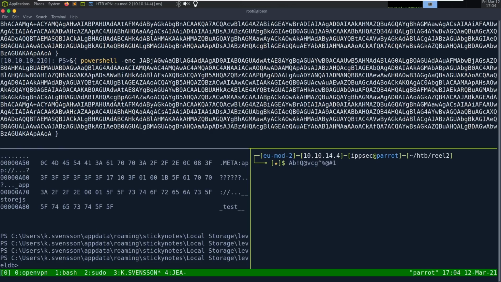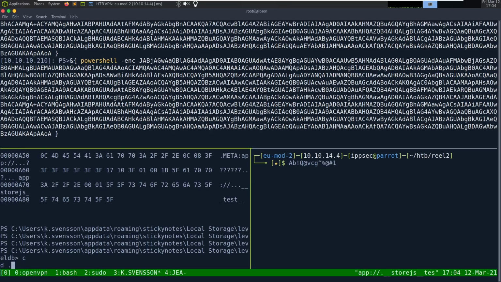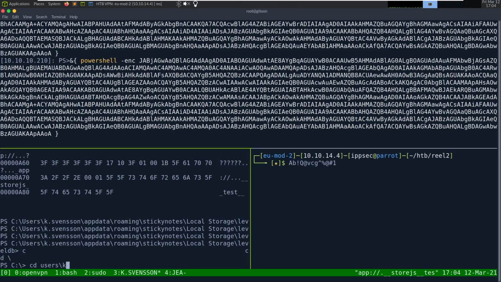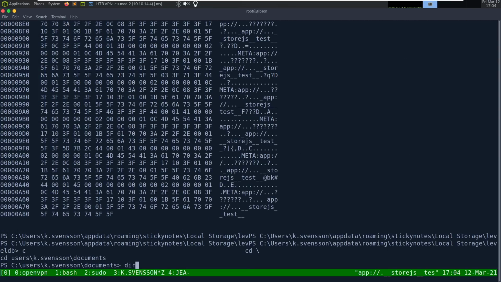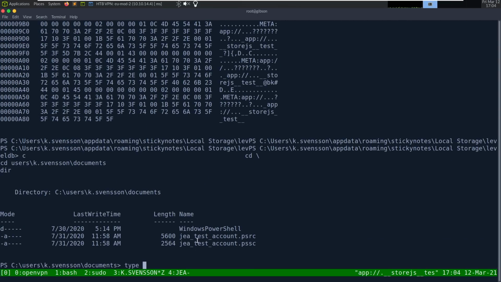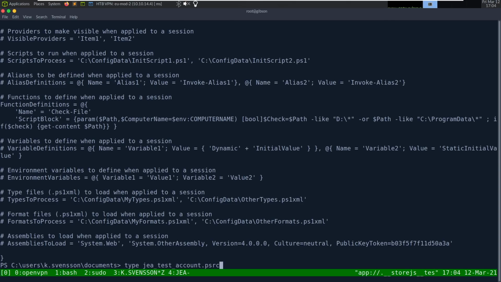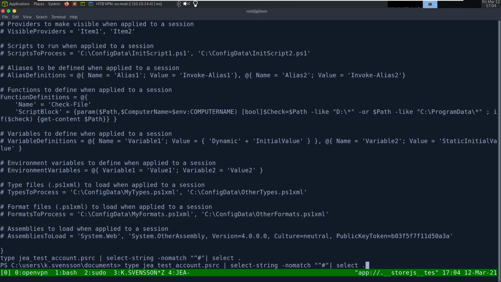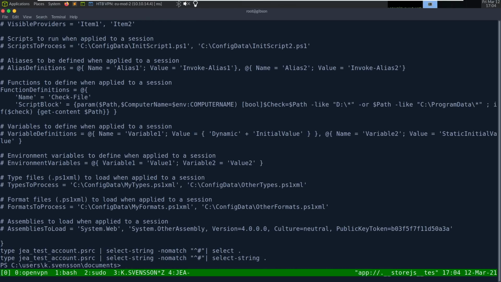If we go back to K Svensson, so cd slash users k dot Svensson documents and type this RC. We need Select-String, no match like that, and Select, I think I can just do string period.